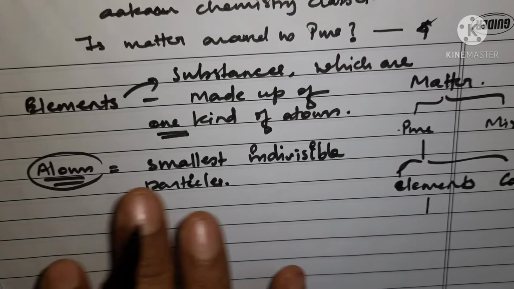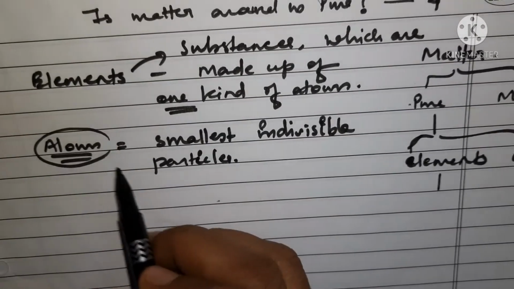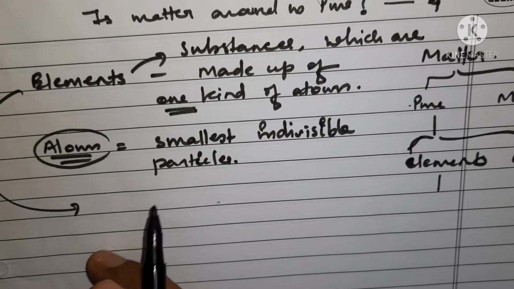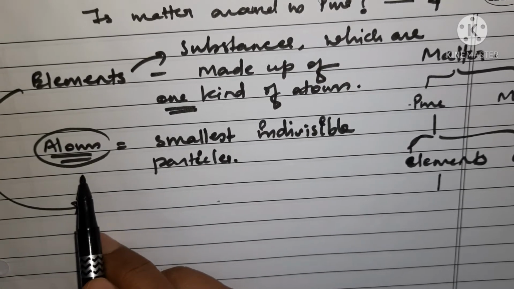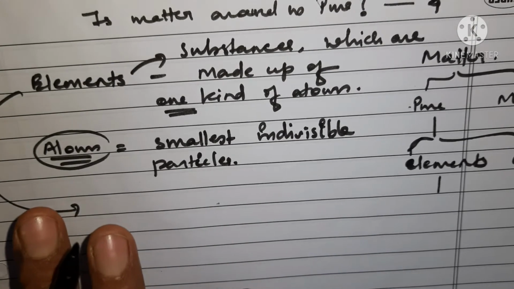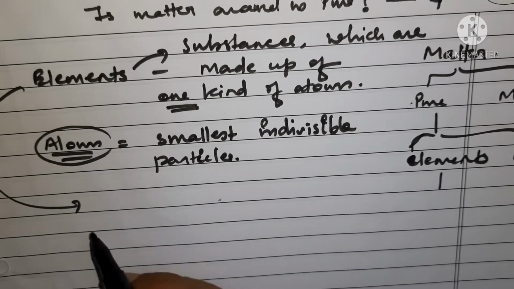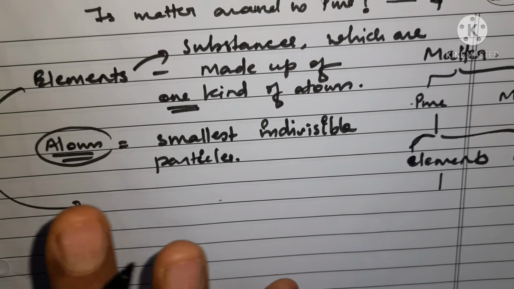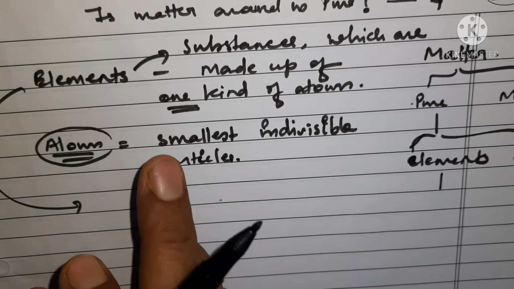You cannot break it by any means, and since you cannot break atoms, you cannot break an element, because the basis of an element itself is the atom. So elements also cannot be broken down. The entire element is constituted by one kind of atom.